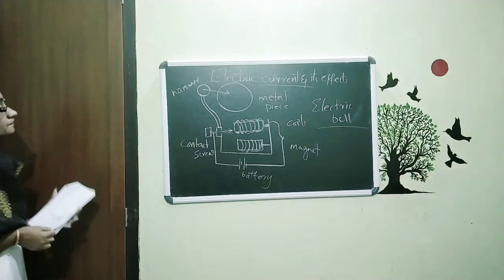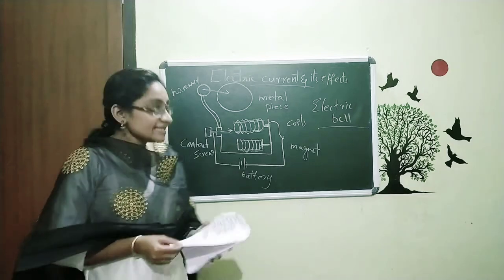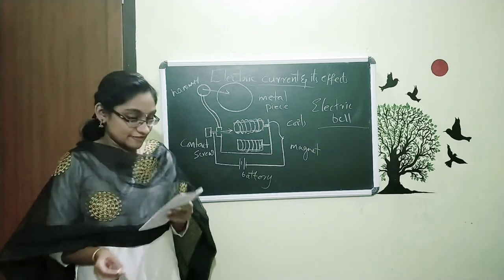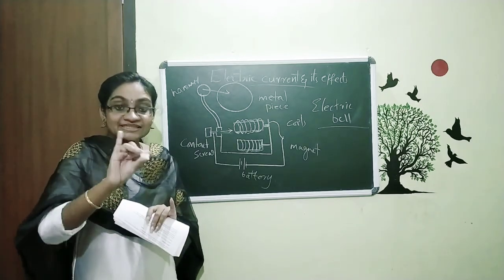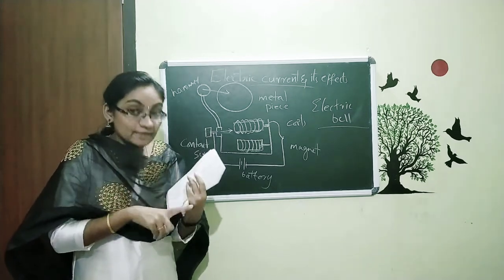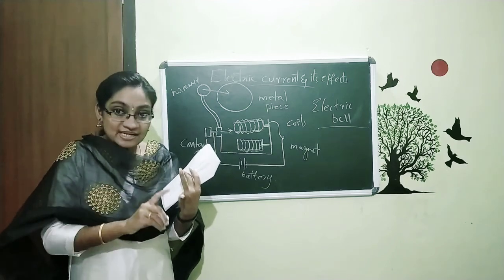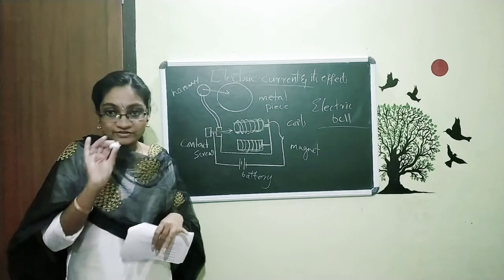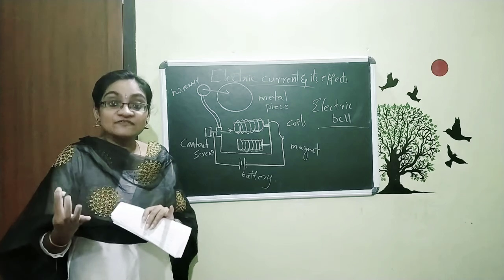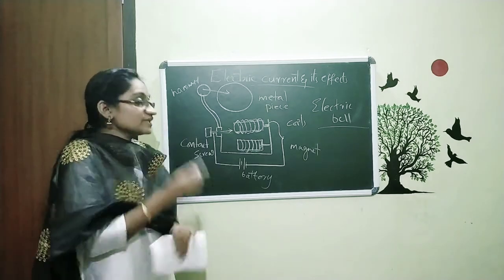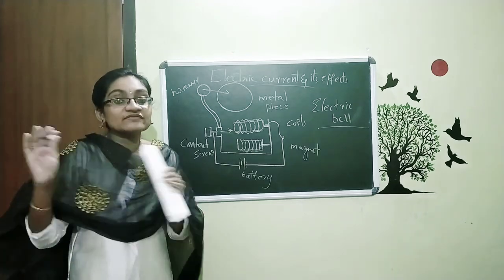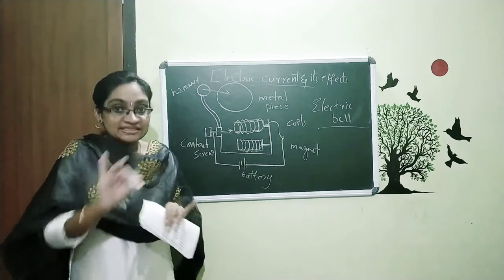I think it's clear for you. Our chapter is over here. In this chapter, we discussed different things, basically about the electric current and its effects. First of all, you want to study the different symbols of the things. That means how to draw a bulb, how to draw the battery, cell, and how to draw wires, the things you want to study in this chapter. That is the first thing we focused on. Then we want to study the different effects of electric current. In the first area we discussed the heating effect of electric current. That means when we are giving electricity to a circuit, it produces heat. That is the heating effect.